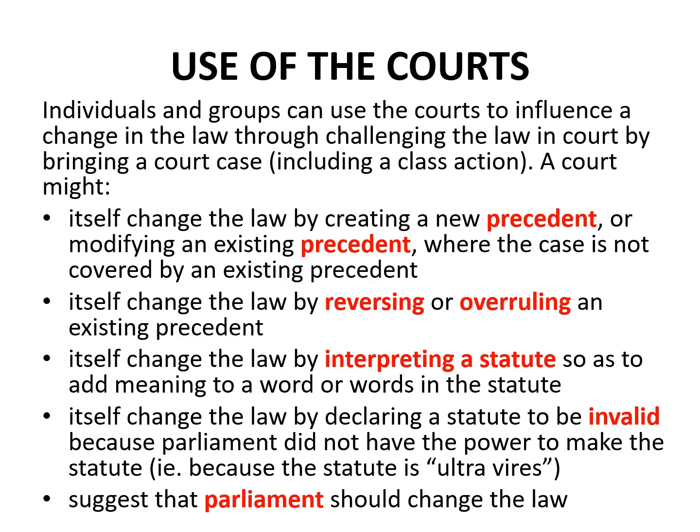The third way in which a court may change the law is that in the course of deciding a case, the court might be required to interpret a statute made by Parliament. This could be either because a word or words in the statute are ambiguous, as in the studded belt case, or because it's not clear whether the statute was intended to apply to a case such as the case that the court is hearing, as in the Kevin and Jennifer case. By interpreting the statute, the court might itself change the law by adding meaning to a word or words in the statute.